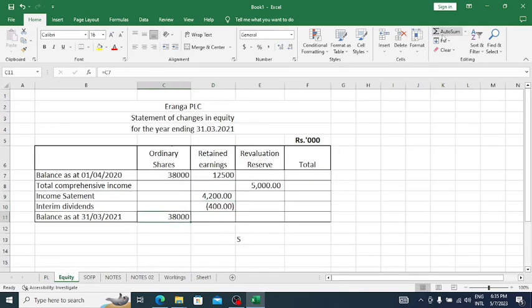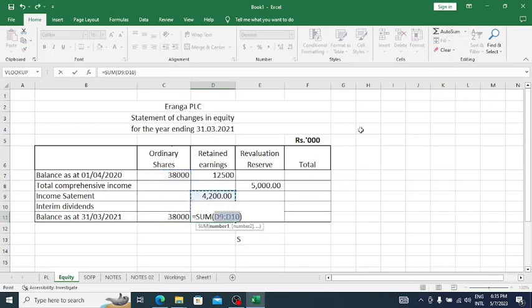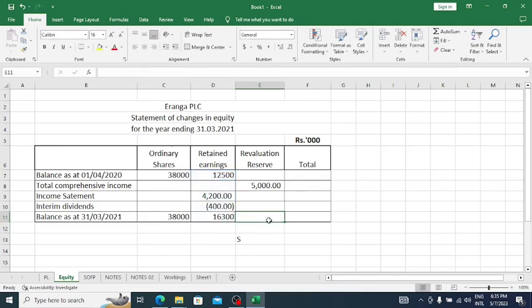Then we can get the closing balance of all items, retained earnings, revaluation reserves, and you can get the total of these also. In this way, right?